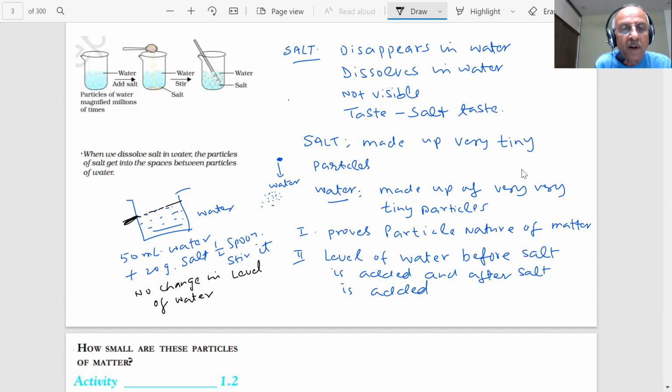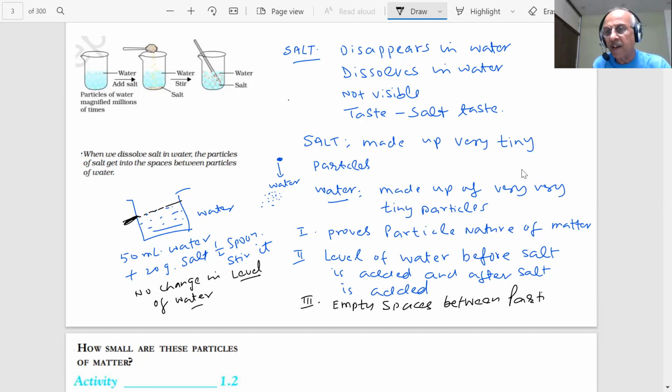Yes, sir. What does it prove, student? That means these particles have got spaces between them. What we are saying, student, is that there are empty spaces between the particles.